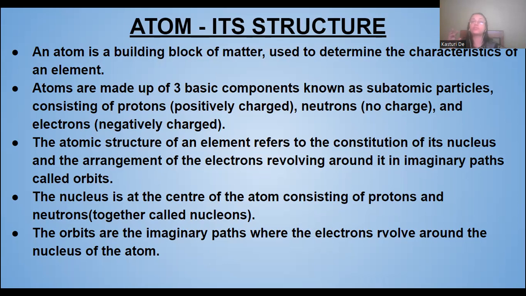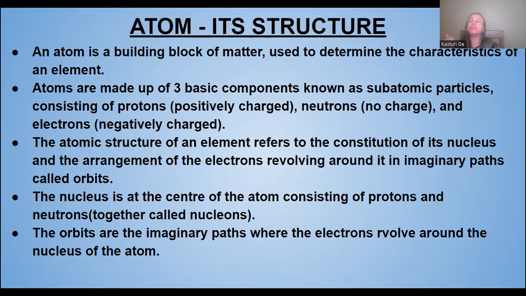Okay, so the atomic structure of an element refers to the constitution of its nucleus and the arrangement of the electrons, which are revolving around it in imaginary paths which are known as orbits. So by atomic structure, what do we mean? That it has a nucleus which contains the protons and neutrons, and the electrons which are revolving around it in an imaginary path which is known as orbit.